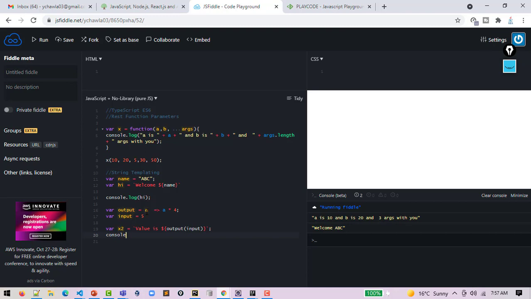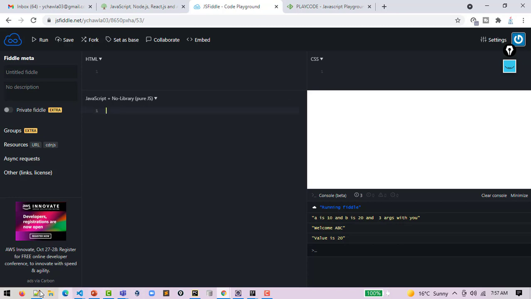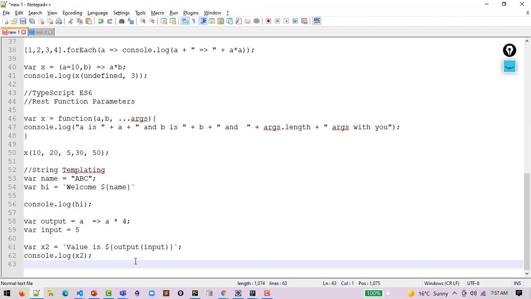If I print this x2, first I had the output which had this entire function, then I had the input which I want to give to this output variable, but ultimately I use string templating to make it work like a proper function, and the output 5 into 4 came out to be 20. So another ES6 concept called string templating.